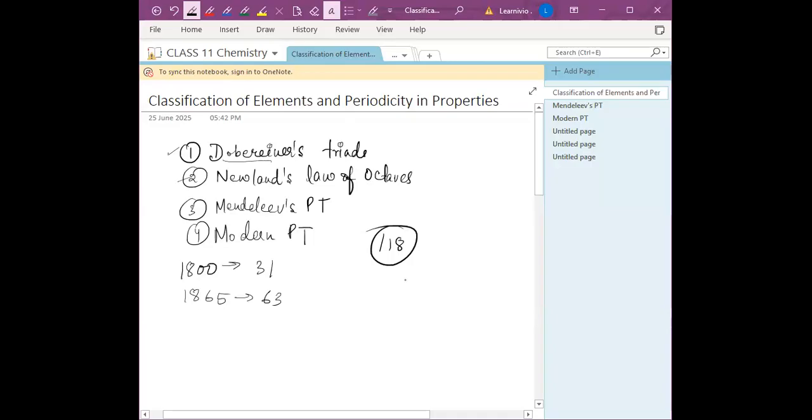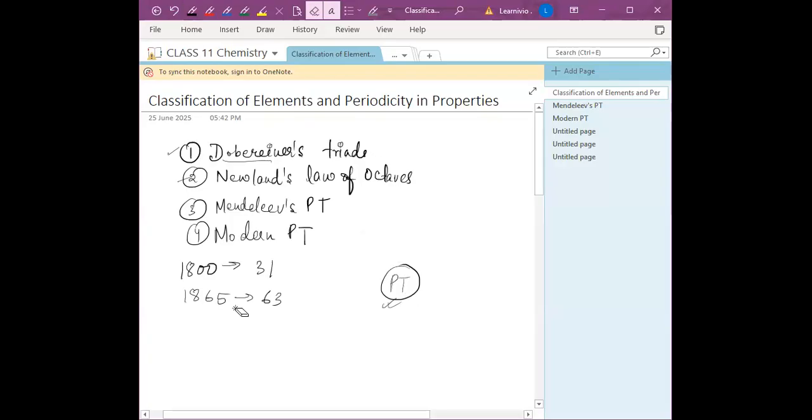That's why they gave the periodic table, right? They arranged the elements according to atomic numbers and based on chemical and physical properties, so that we can easily study each and every element's chemistry. So that's why the periodic table is important. Got it?